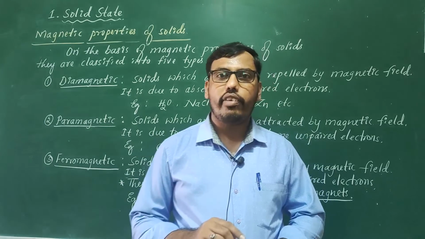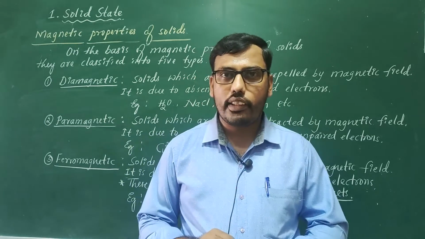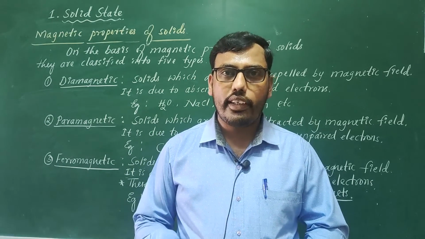We are left with antiferromagnetic substances and ferrimagnetic substances.